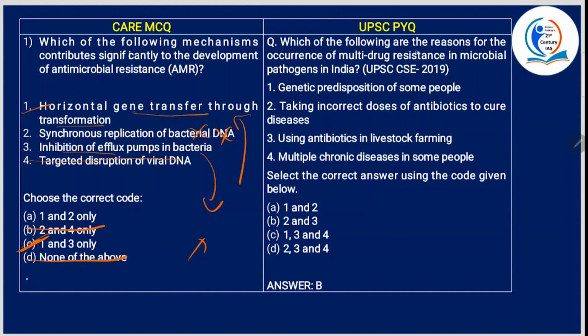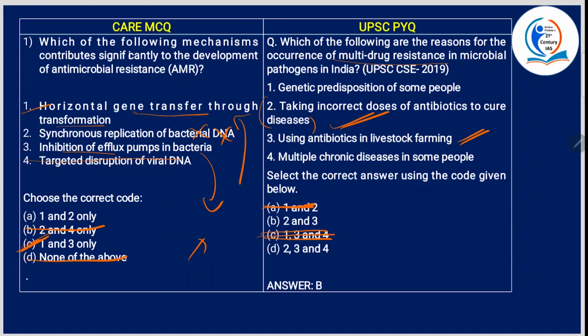Which one of the following are the reasons for the occurrence of multi-drug resistance in microbial pathogens in India? Genetic predisposition of some people. What genetic predisposition? See, if you have confusion, you come to the next point. Okay, taking incorrect doses of antibiotics to cure diseases, this is definitely a reason. So 2 should be there, which means C is gone. Okay, using antibiotics in livestock farming, this is also a reason.